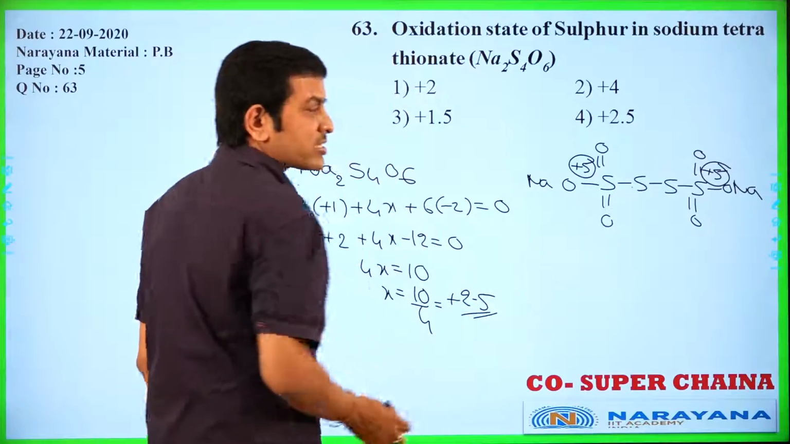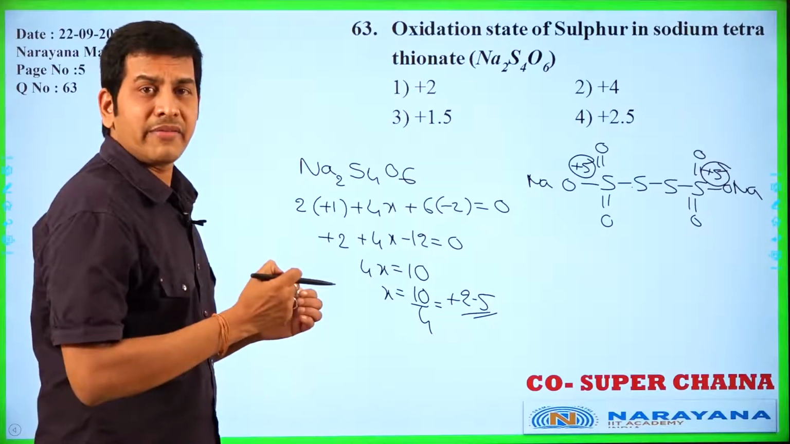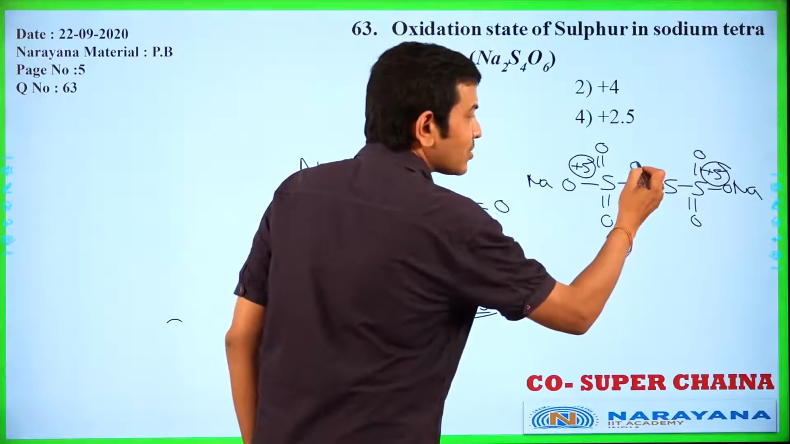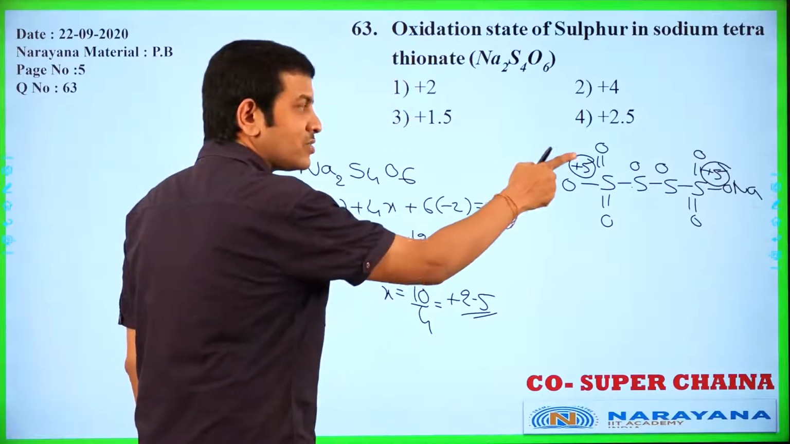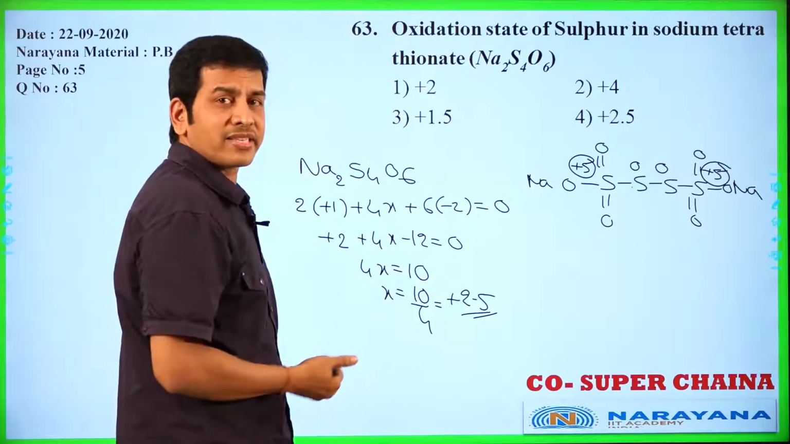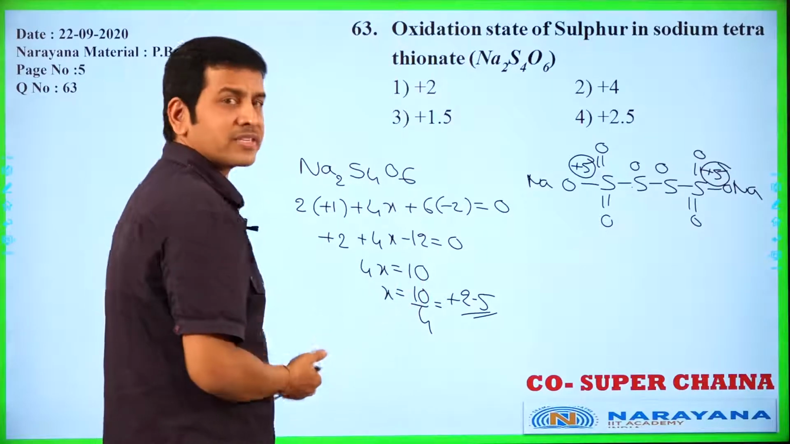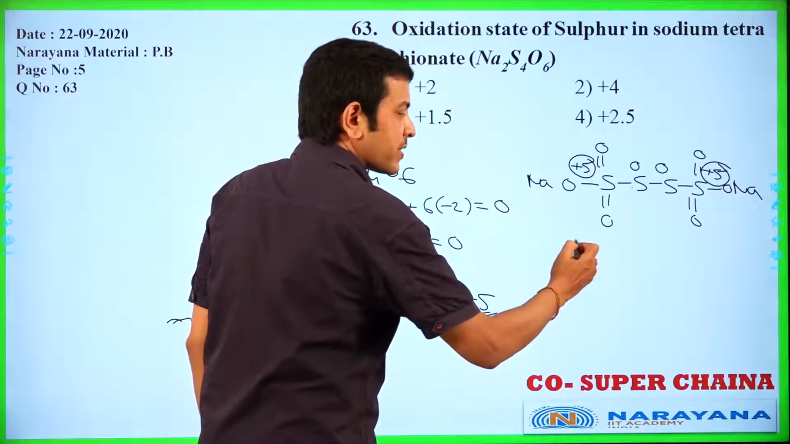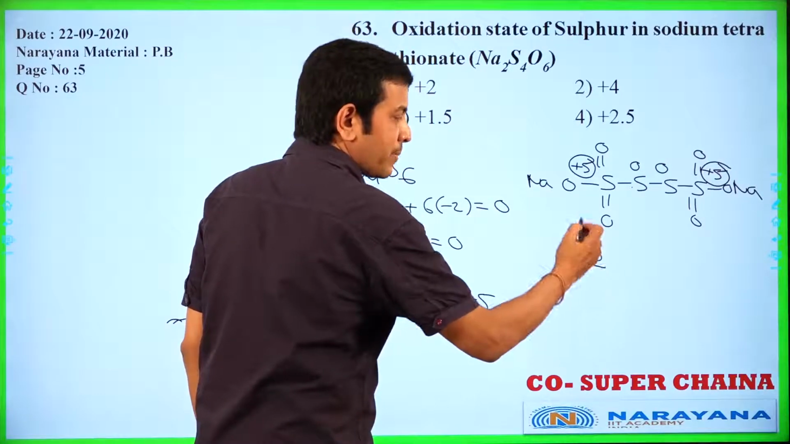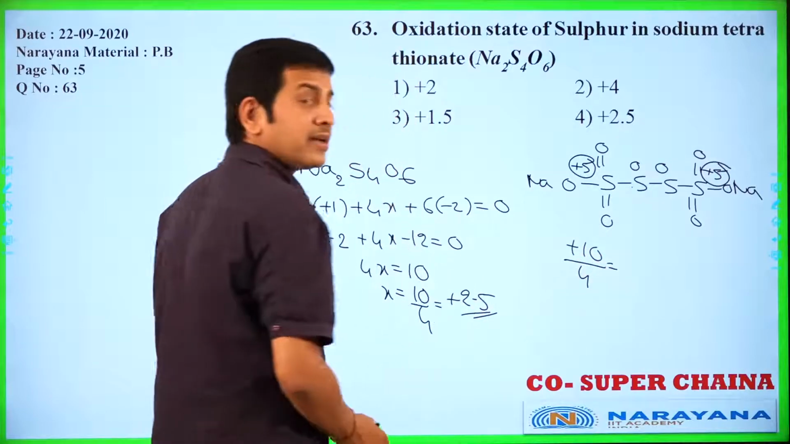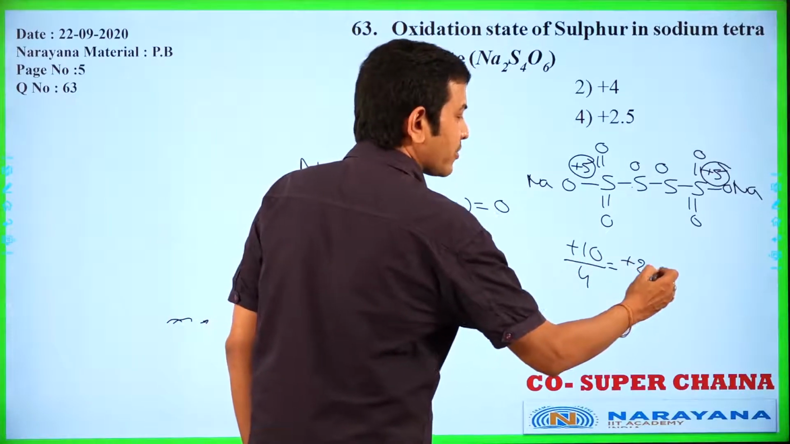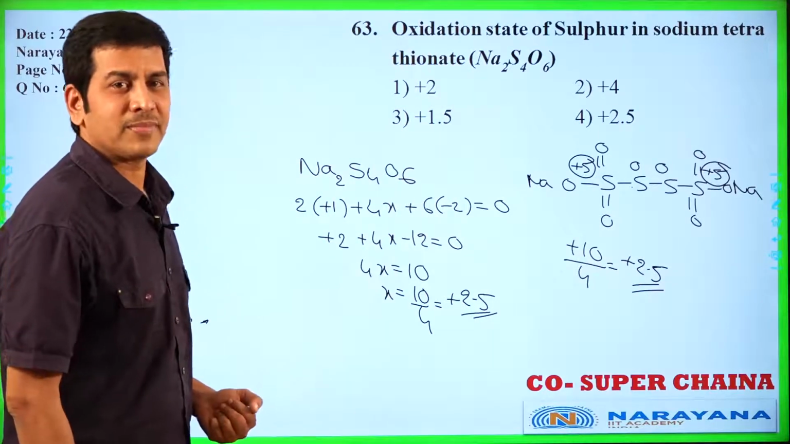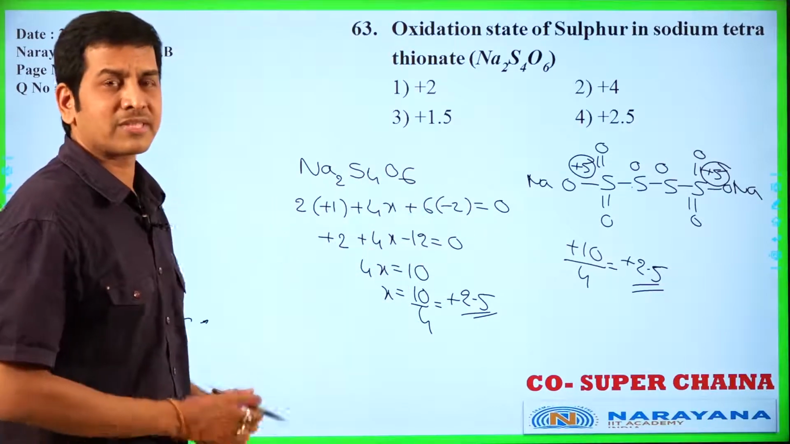These two sulfurs' oxidation numbers: when elements are combined with their own elements, the oxidation number is taken as 0. That's why here 0, 0 oxidation number. Here plus 5, 0, 0, plus 5. Now take the average oxidation number. Total 4 sulfurs, 5 plus 5 is plus 10, by total 4 atoms, 10 by 4 is plus 2.5. That is the average oxidation number. Directly we can calculate plus 2.5, but originally inside, two different sulfurs are present. Okay.